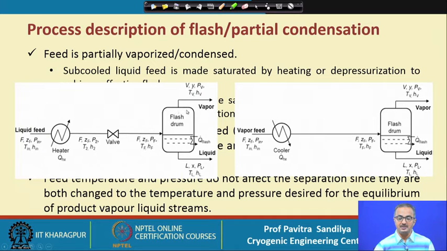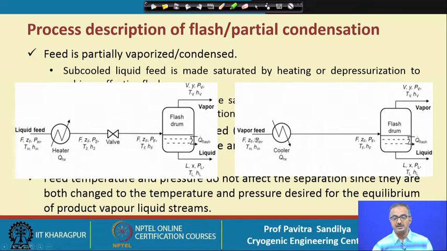Then in a flash drum we separate the two phases, assuming the vapor and liquid streams get sufficient time to exchange components and come to equilibrium. Ultimately we get the vapor product from the top and liquid from the bottom, and if need be we may add or take out some heat, depending on whether we operate isothermally or adiabatically.